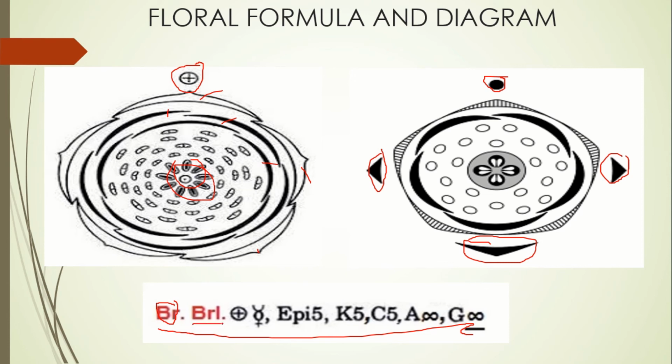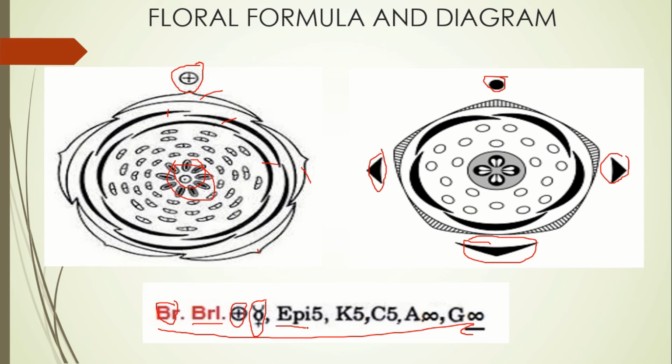Then this BRL, similar to the bracts, indicates that bracteoles are present in this family. Then this plus sign, as I mentioned earlier, is the main axis or the symmetry of the flower, which is actinomorphic. This one indicates that the flower is hermaphrodite. They possess both female and male reproductive organs.